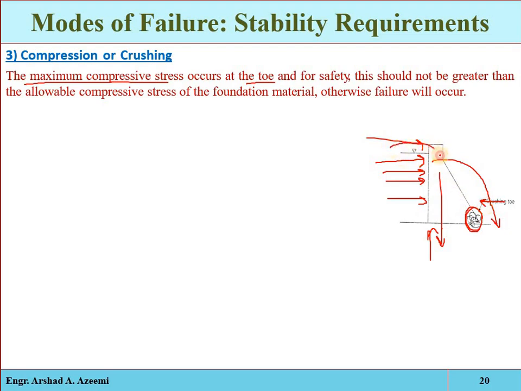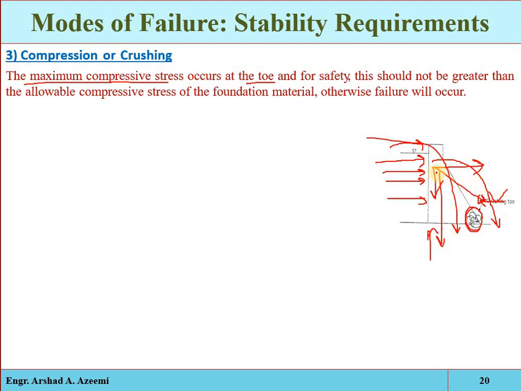Due to these, if these are the horizontal forces and these are the vertical forces, this is the resultant. Generally, if the resultant lies to the downstream, then the structure will fail directly by overturning. Then there will be no chance for the crushing or compression.